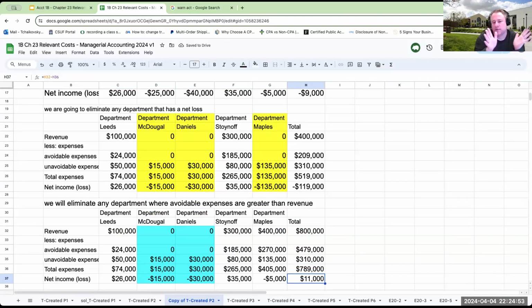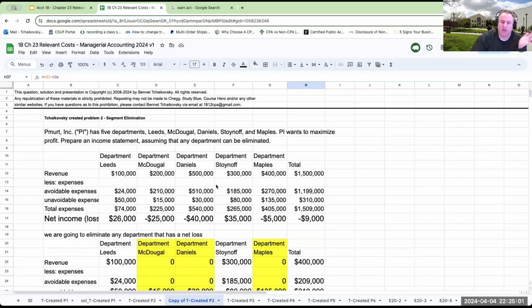So the trick is, when you get these questions, the way you want to look at it is that if I have a situation where I am trying to maximize profit, I will eliminate the segments where the avoidable expenses are greater than the revenue. And that will help me maximize profit.